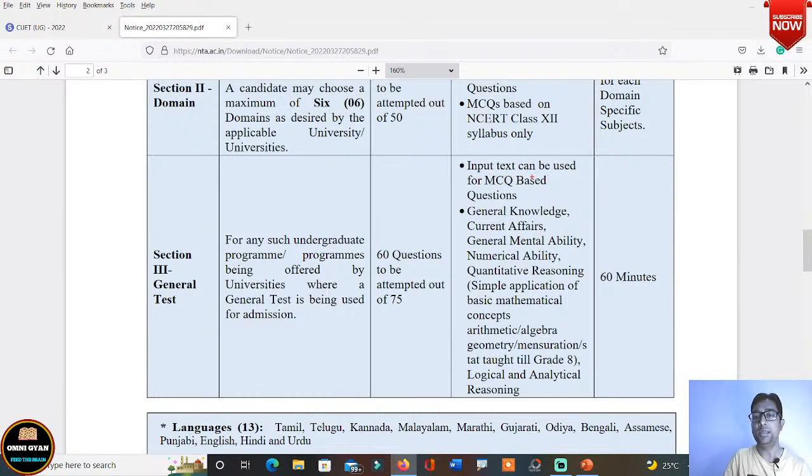Input text can be used by MCQ based questions. अब क्या क्या क्वेश्चंस आ सकते हैं देखिए आप यहाँ, general knowledge will be asked, current affairs, general mental ability, numerical ability, quantitative reasoning. You will find thousands of books over the internet also, okay, and simple application of basic mathematical concepts, arithmetic, algebra, geometry, mensuration, which is taught till grade 8, logical and analytical reasoning.